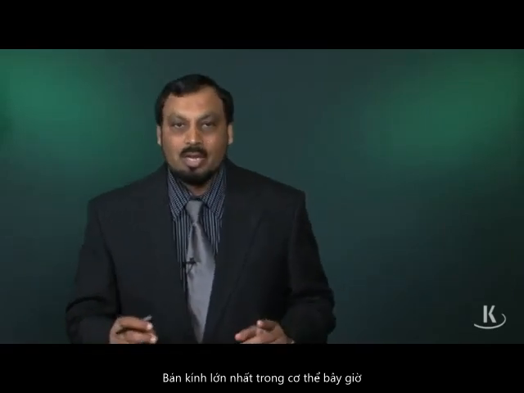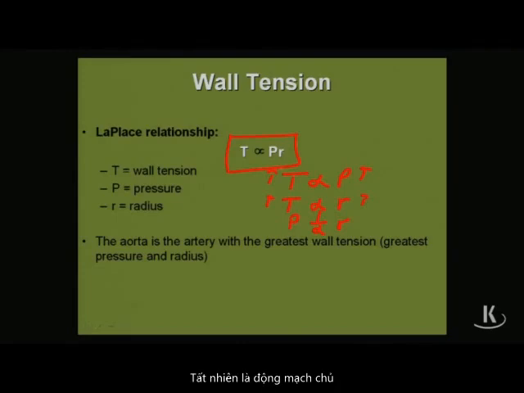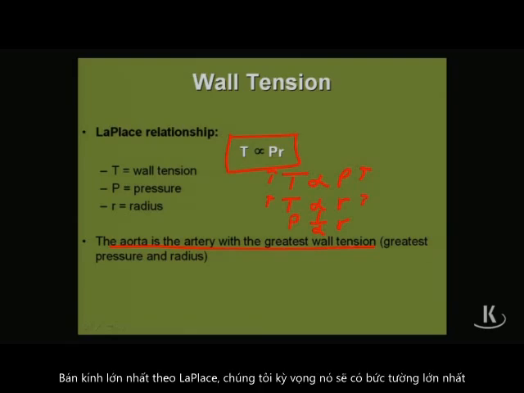Now, in a normal person, which vessel do you think has the biggest radius in the body? Now, let me pause. I'm asking which vessel and I'm asking radius. Do not confuse radius with cross-sectional area again. So of all the single vessels in the body, when we compare aorta, an artery, a capillary, an arteriole, single vessels, which one has the greatest radius? Of course, the aorta. And because the aorta has the greatest radius, according to Laplace, we will expect it to have the greatest wall tension.